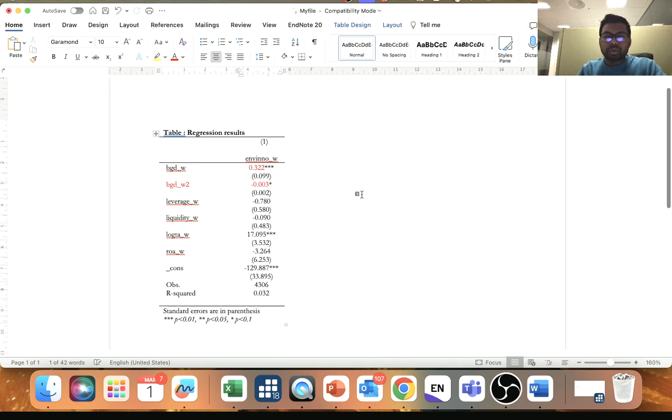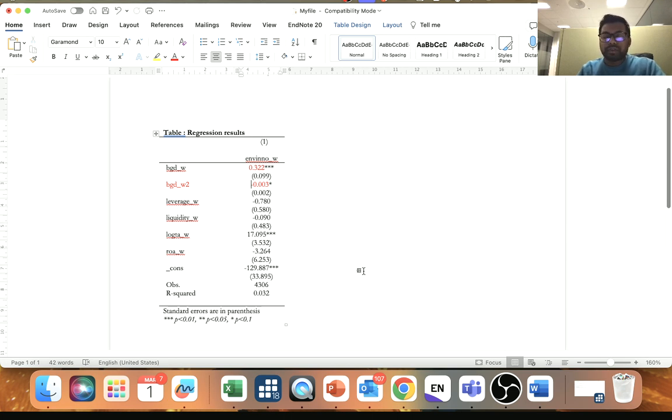And as I already told you, if you want to get the critical value, you need to divide this alpha 1 value, that means the coefficient of gender diversity, by 2, and multiply with 0.003. If you do that, then you will get the critical value, after which there will be a decline in environmental innovation.